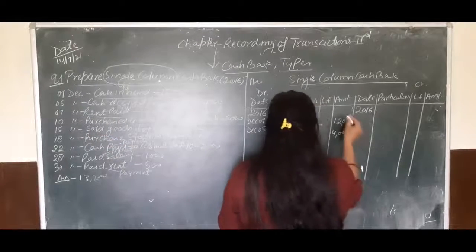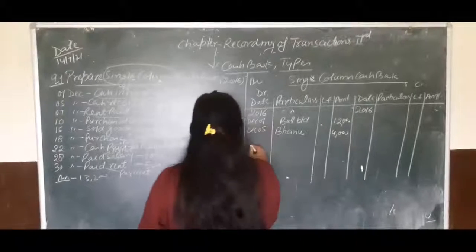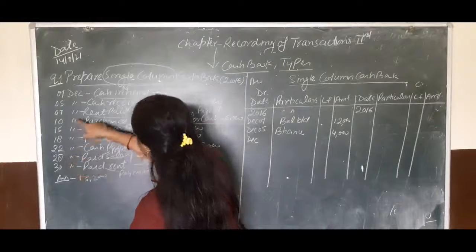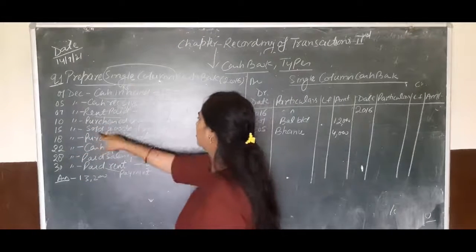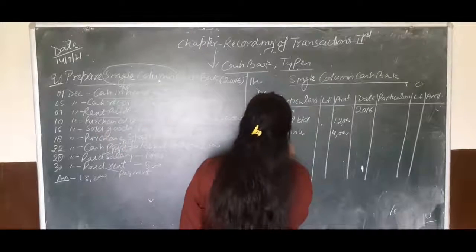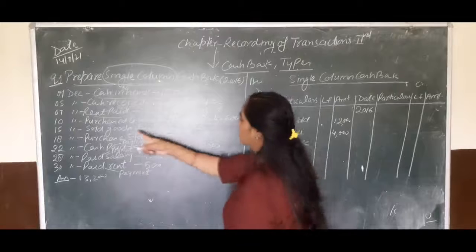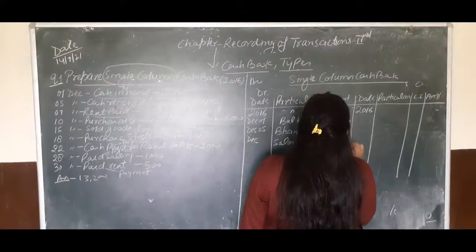Next, 7th, rent paid. So we will use this amount on the credit side. First we will write the debit side column. December 20, December sales. Okay. Sold goods for cash. Sold goods for cash, so sales account. And the amount received by the firm is 9,000.